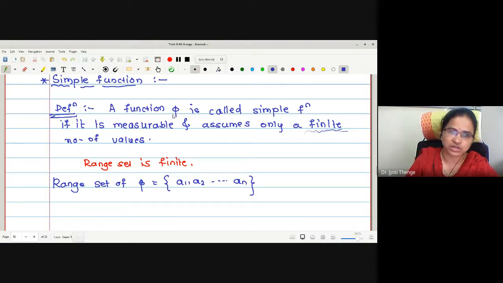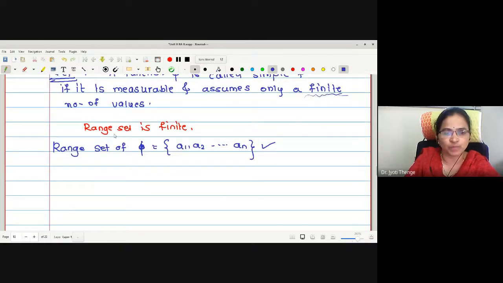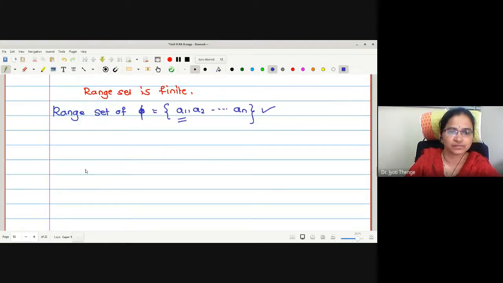It may be a closed interval, it may be the set of real numbers, anything. But we want the range set to be finite. Now, the job we were doing: collecting all the elements of the domain having image a1. Let me try to explain with the help of a Venn diagram.